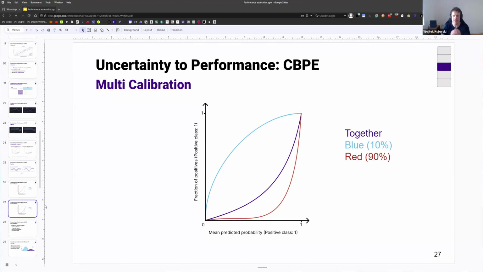However, imagine now that the data set undergoes covariate shift. And what we see is that now we have 90% red values, but only 10% blue values. Right now, the miscalibration of the blue segment and the red segment does not cancel each other out anymore. And together, on average, we actually see that the data set has become very strongly miscalibrated. And this is the intuition of why pure covariate shift can actually influence calibration, and why that might mean that CBPE will stop working as well as it used to.